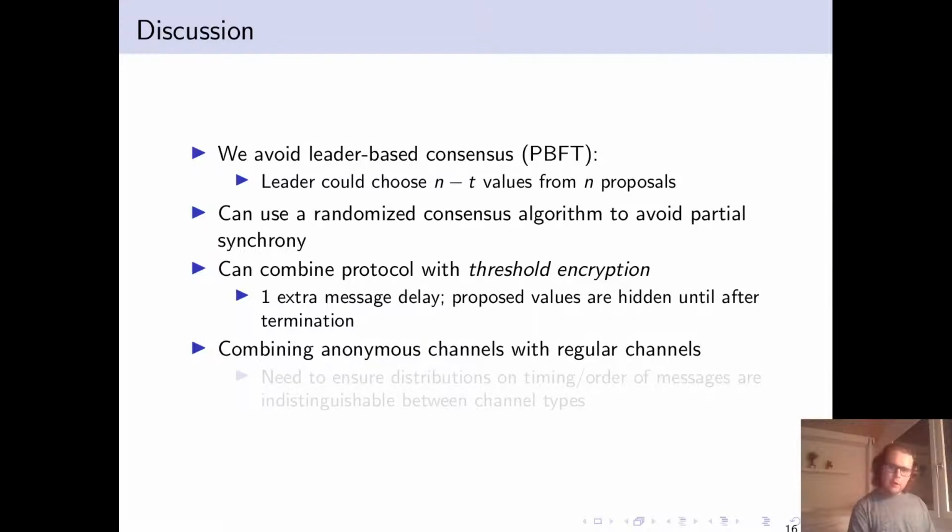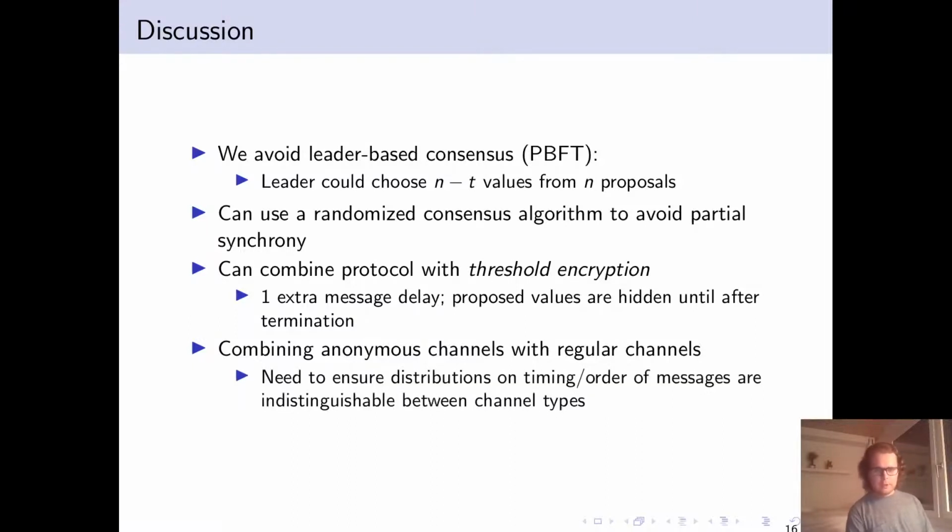We combined anonymous channels with regular channels in our experiments. But to do this, we need to be a bit careful because it's possible that someone could associate, say, a slow process in anonymous channels with a slow process using regular channels. And so they could correlate and gain information about which process is sending what. So ideally, we want to minimize this correlation.